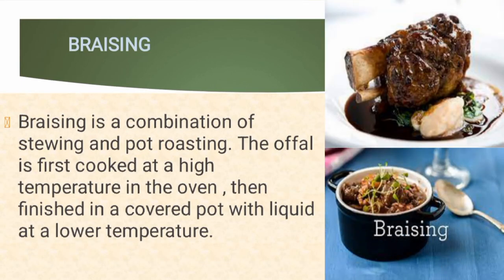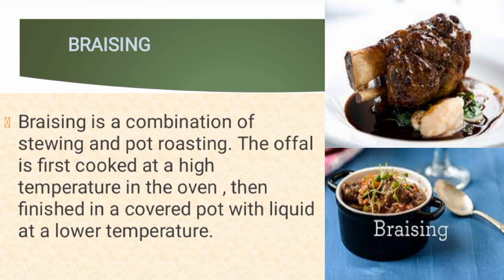Braising is a combination of stewing and pot roasting. It's in between stewing and pot roasting. How is that possible? The offal is first cooked at a high temperature in the oven. Then you transfer it to a pot and put a little amount of liquid. At a low temperature, you continue cooking it.